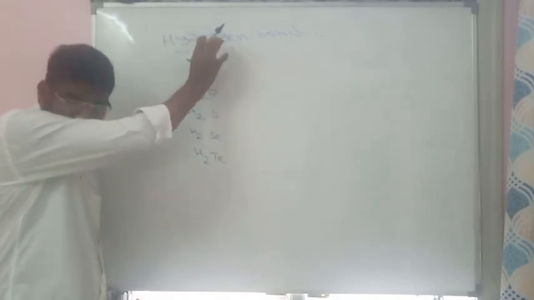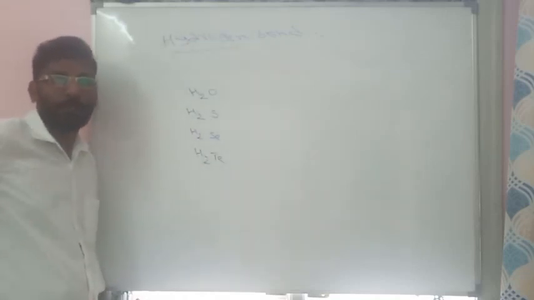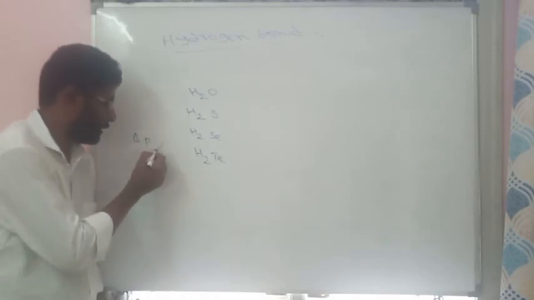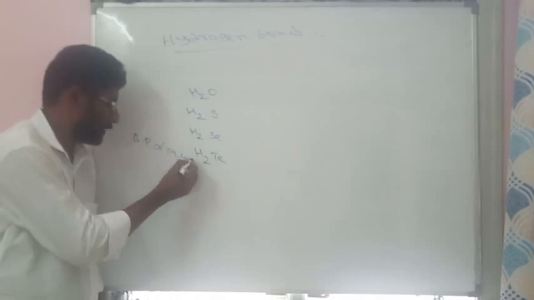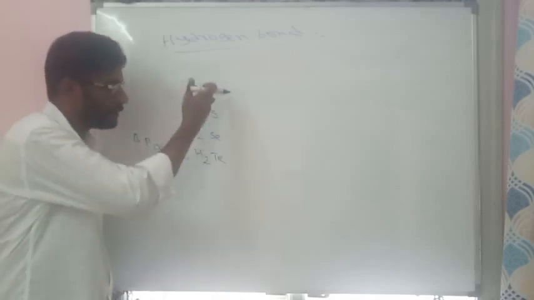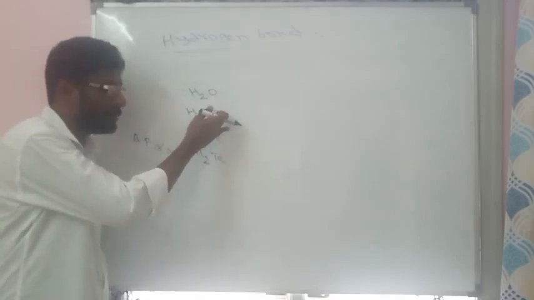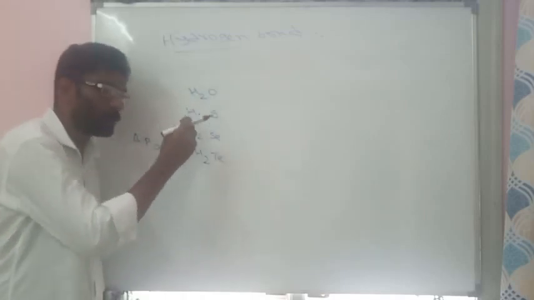Now, when we compare the boiling points of these molecules, boiling point mainly depends on molecular weight. The molecular weight increases from top to bottom. Sulfur is more than oxygen, selenium is more than sulfur, tellurium is more than selenium.